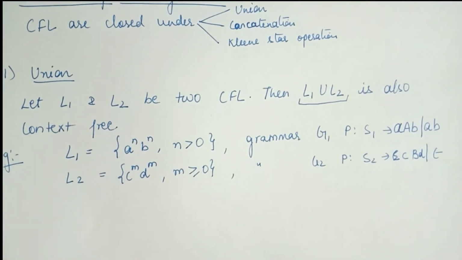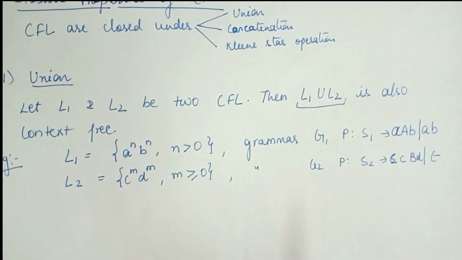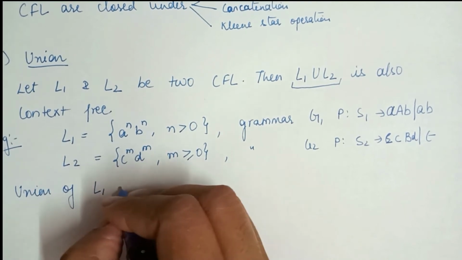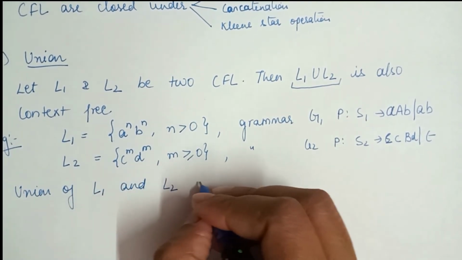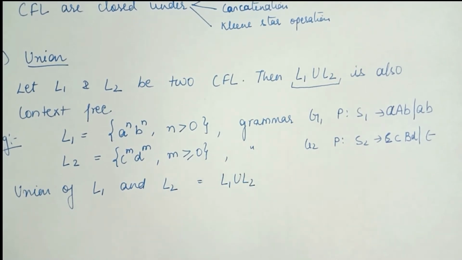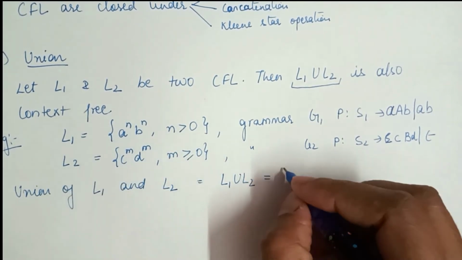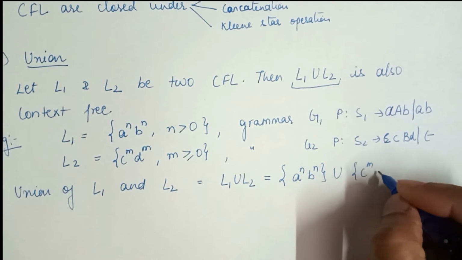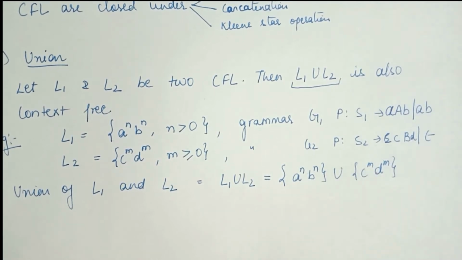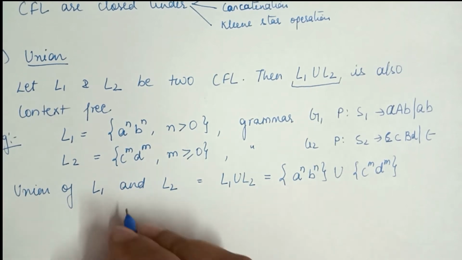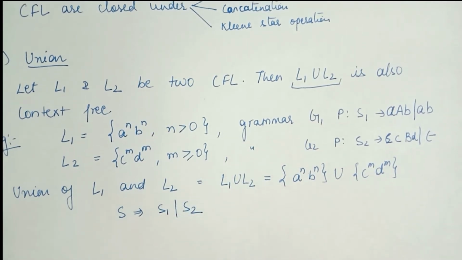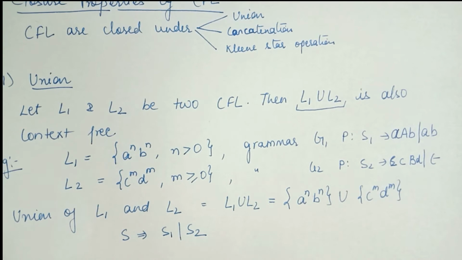So if these are two languages L1 and L2, and their corresponding grammars are G1 and G2 with start symbols S1 and S2, then the union of L1 and L2 will be denoted by L1 union L2, or we can represent it as a to the power n, b to the power n, union c to the power m, d to the power m. Their corresponding grammar after union will have an additional production S, which can be derived as S1 or S2. So this is how we take the union of two languages which are context free.